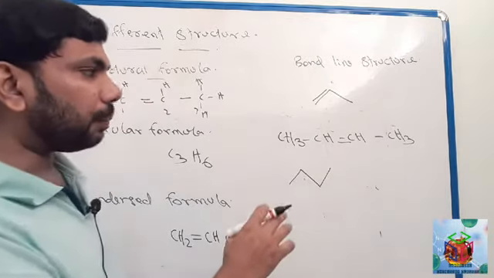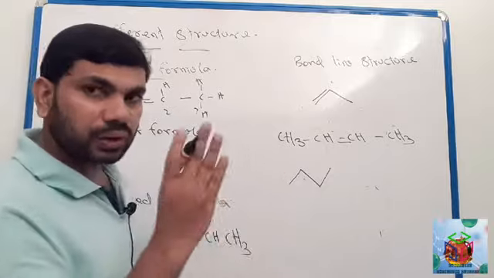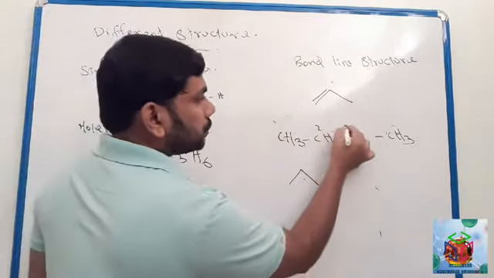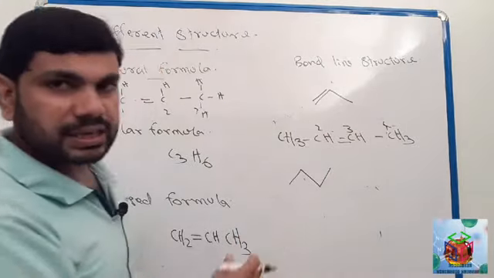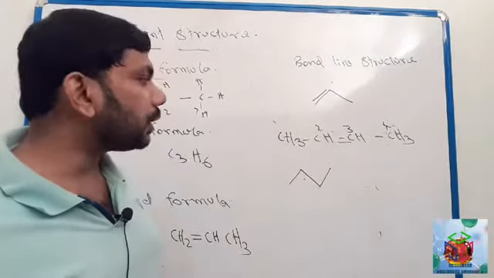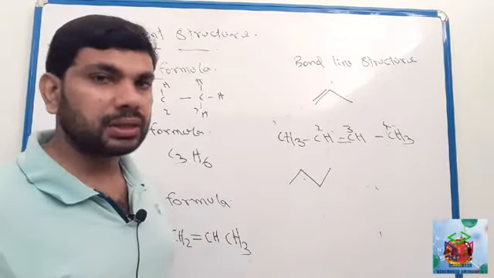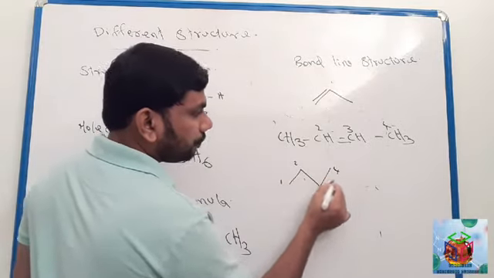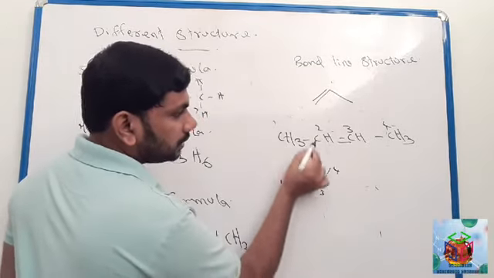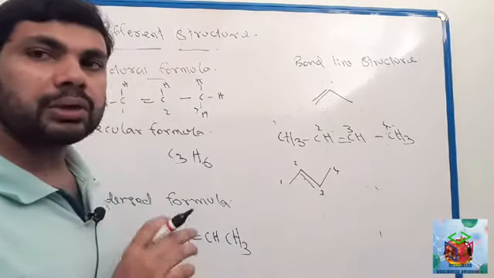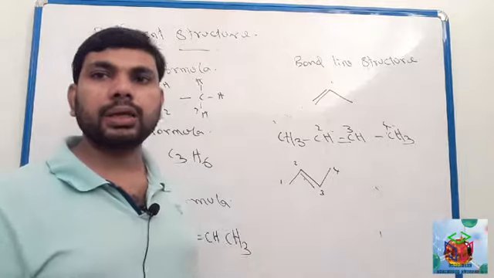Imagine one compound here with 4 carbons, 1, 2, 3, 4. Between the second and third carbon there is a double bond. So how can you draw its bond line structure? Here this is 1, 2, 3, 4. Okay, between 2 and 3 there is a double bond. Just do it like this. So you can do bond line structure accordingly.